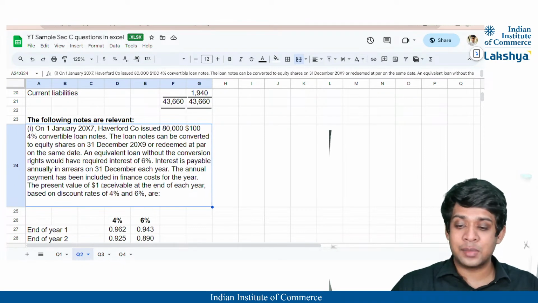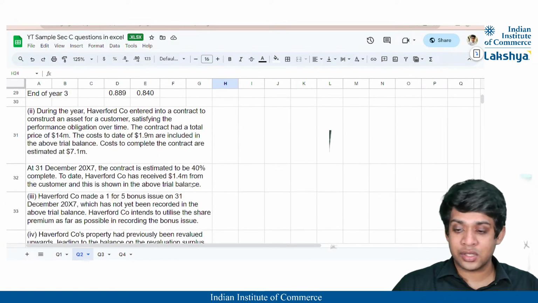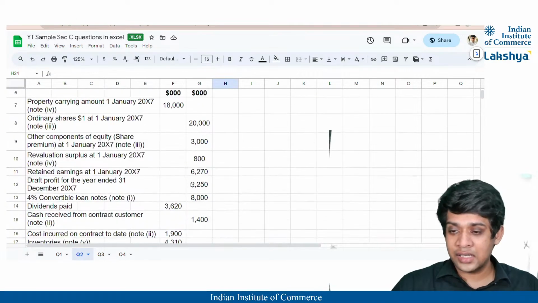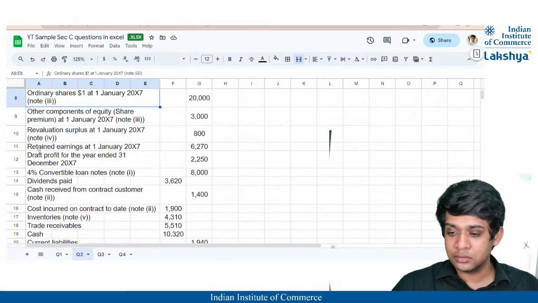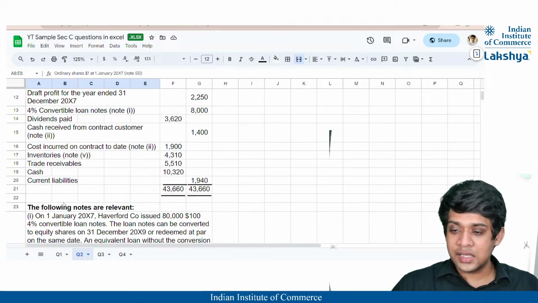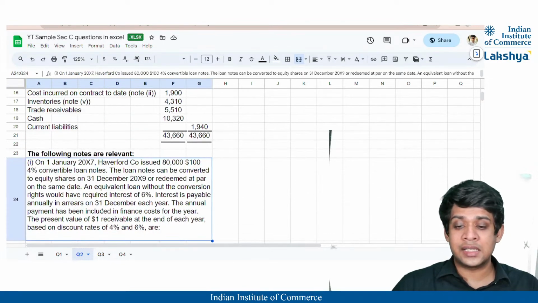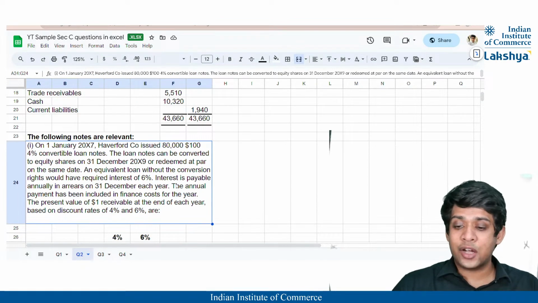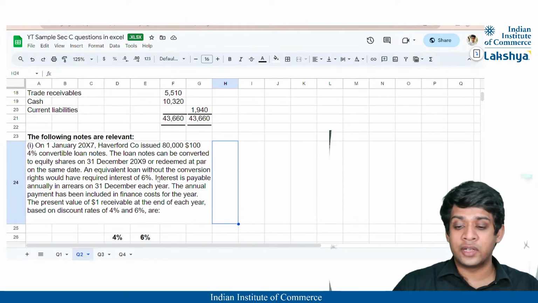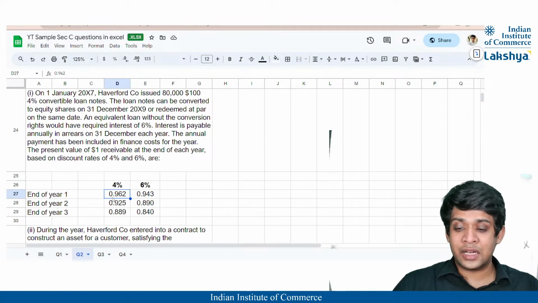The annual payment has been included in the finance cost for the year. Okay. So whatever is the annual payment made, that is included in the finance cost. So when we see, is there a finance cost provided to us here? Okay, there isn't. But anyway, they are just stating that it is included within the finance cost. And obviously, they have also stated that an equivalent loan would have a 6% interest rate. That means 6% is our effective interest rate and 4% is the interest rate on the convertible bond. So they have given us the present values for each one of them.